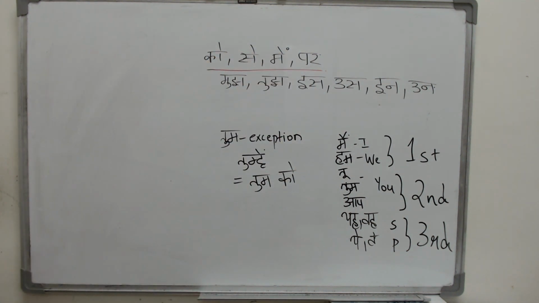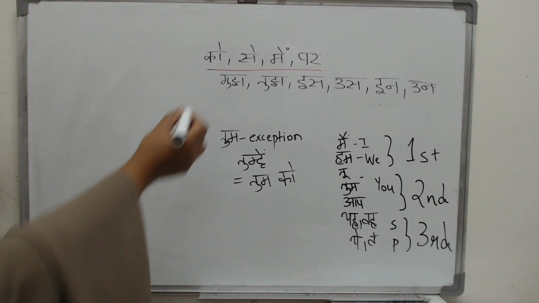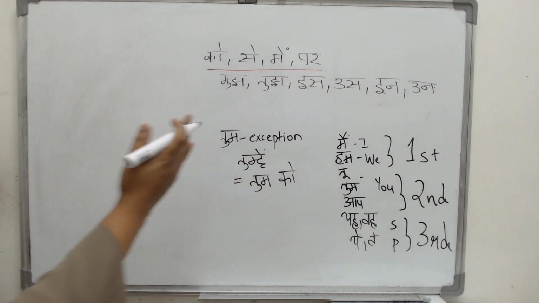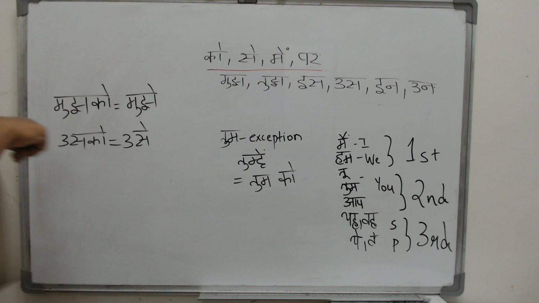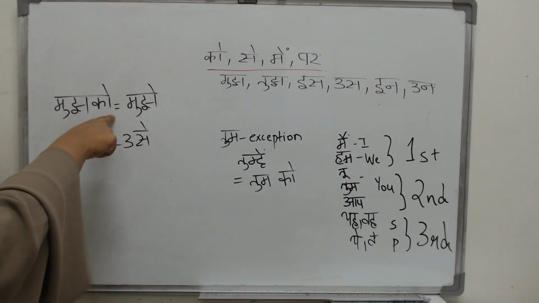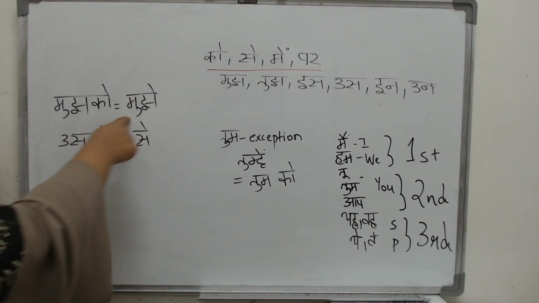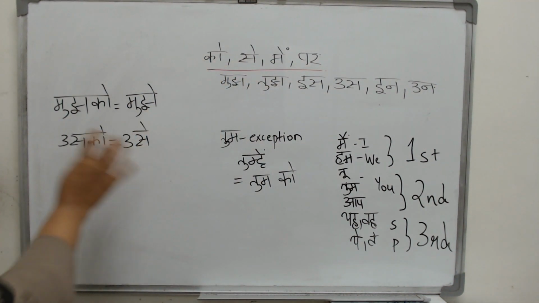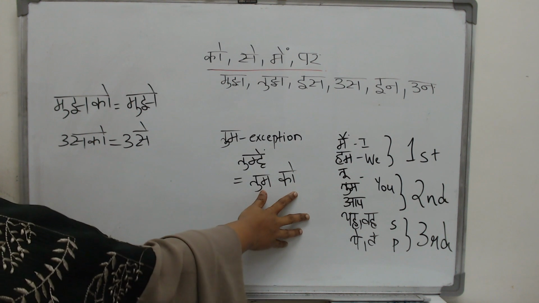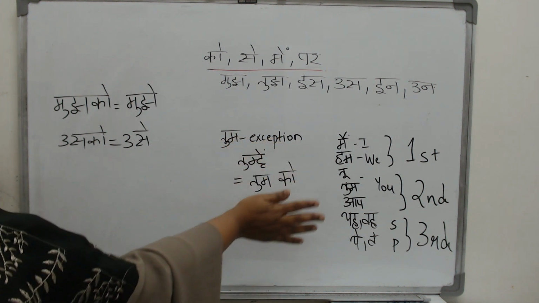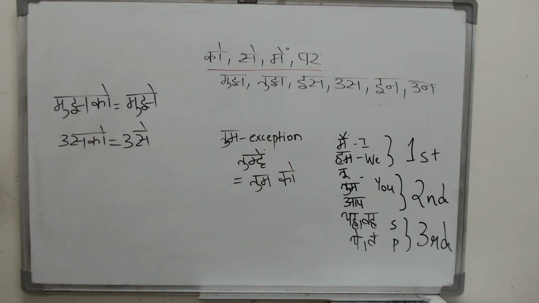But please remember, tum is a very important exception, because all of these, when you write in the shorter form, look different. So you see the difference here? We can write mujhko as mujhe, usko as use, but with tum and ko, do you see the difference? In the ko form, if you write ko, you have to put tum, but if you want to shorten it, write tumhe.